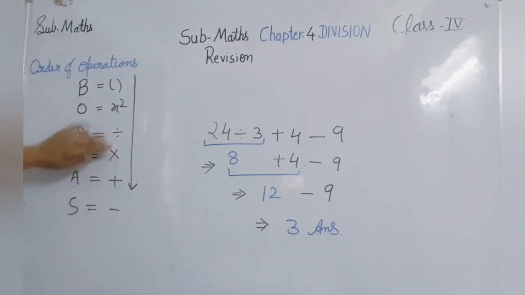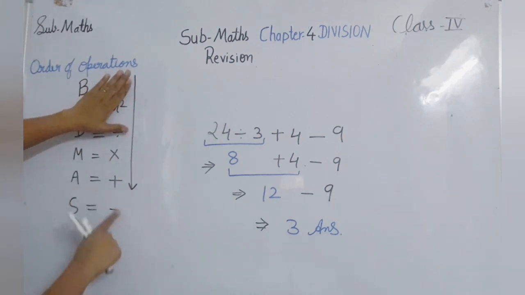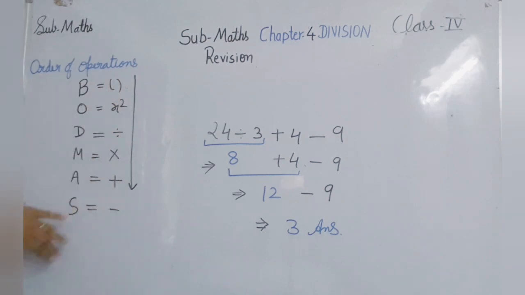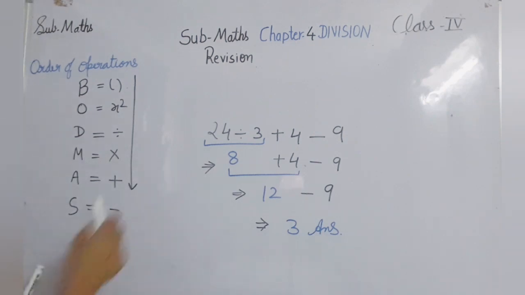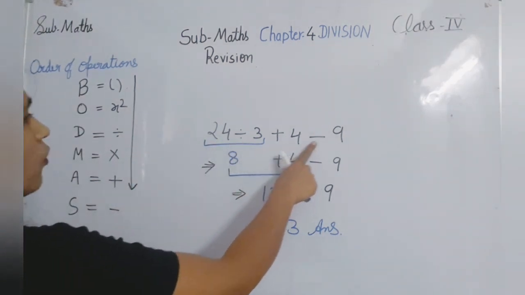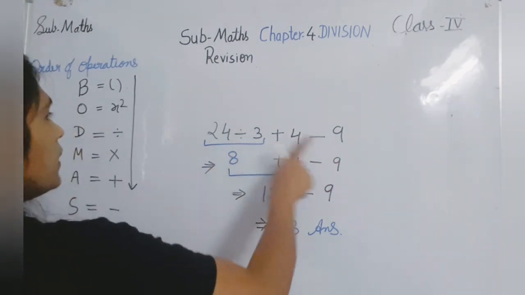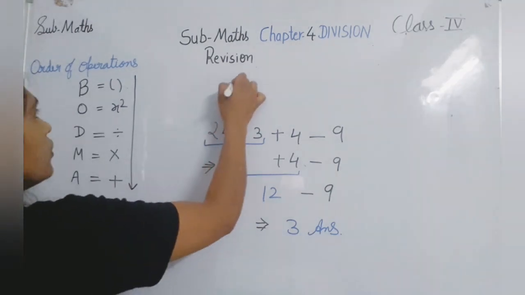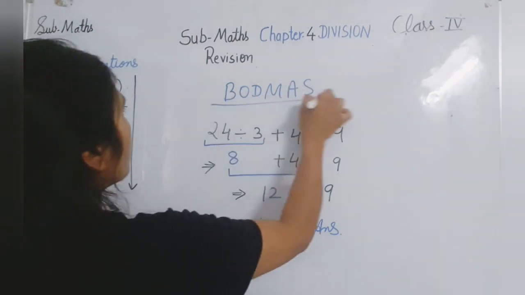If the division is not there and bracket is not there, and only three symbols are there, first you have to solve the multiplication. So this is the order to solve the operations. What are the operations? Plus, minus, division symbol, bracket, order; these are called the operations. So I am taking one example here: 24 divided by 3 plus 4 minus 9. Multiple operations are there. How will we solve these multiple operations? Using the BODMAS rule. What is the BODMAS rule?